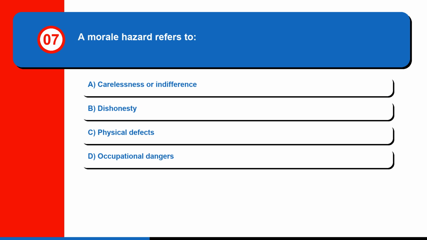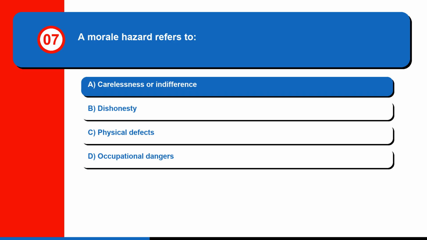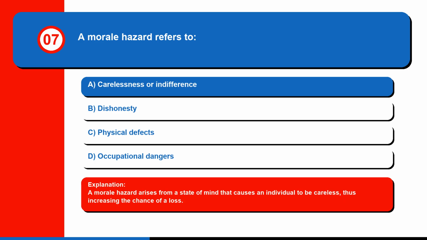Question 7. A morale hazard refers to A. Carelessness or indifference, B. Dishonesty, C. Physical defects, or D. Occupational dangers. The correct answer is A. Carelessness or indifference. A morale hazard arises from a state of mind that causes an individual to be careless, thus increasing the chance of a loss.